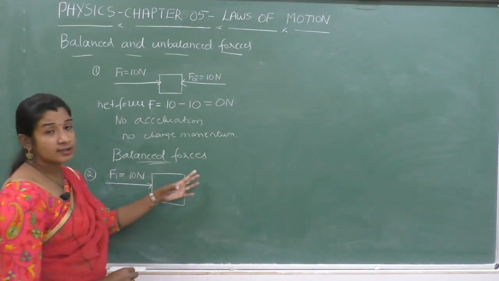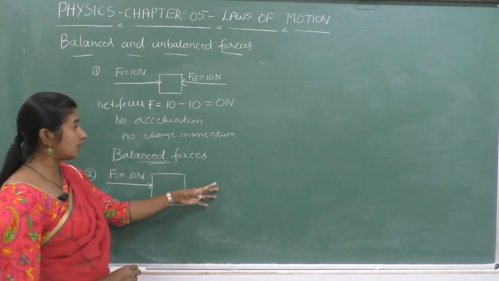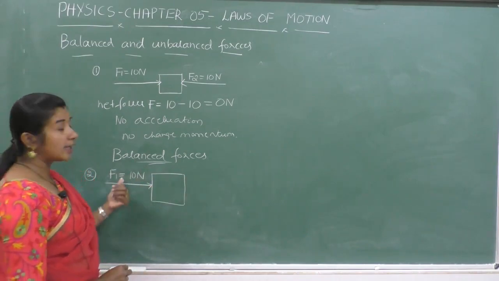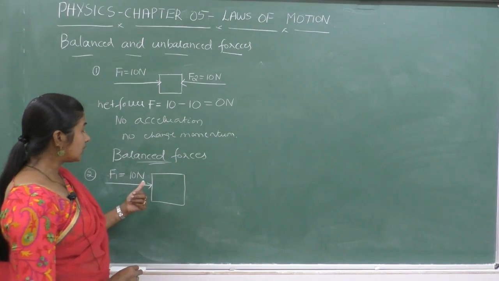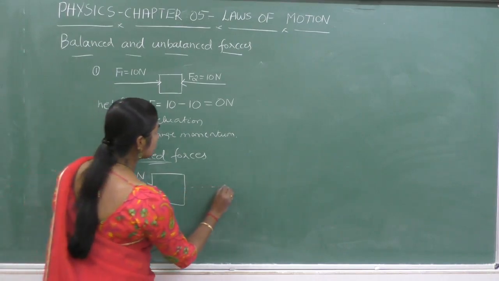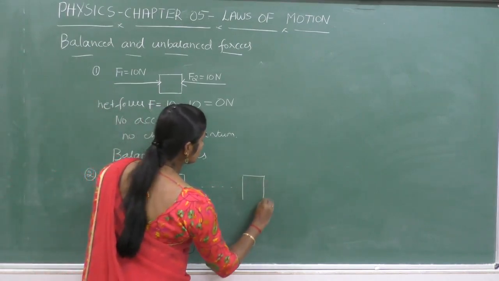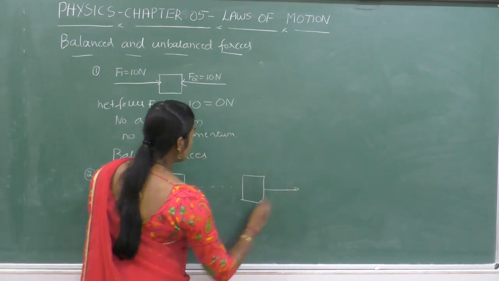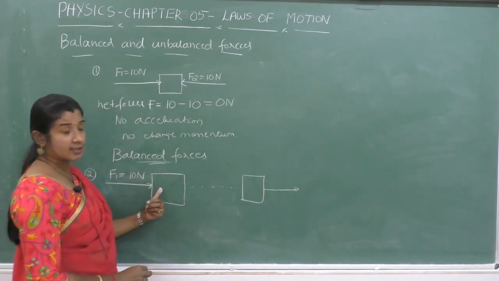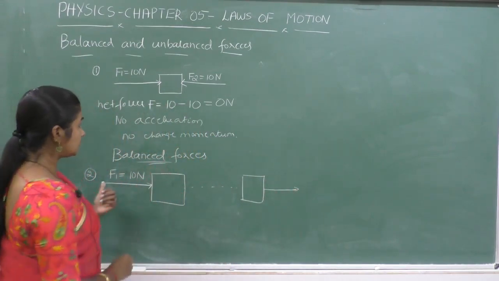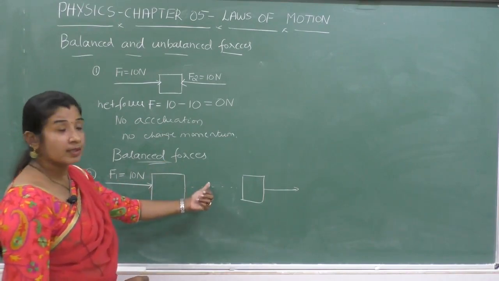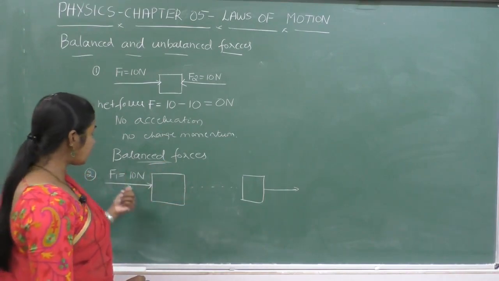Therefore, no other forces acting on this body, only the applied force, that is 10 Newton. In this case, you observe that this box keeps on moving until the boy pushes it. That means here is the motion of the body. This is because of this force.